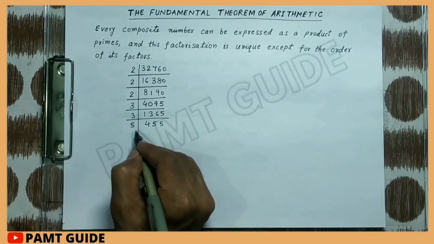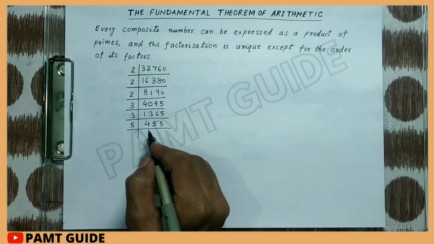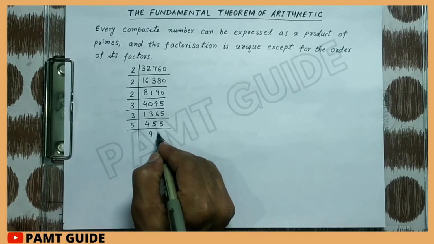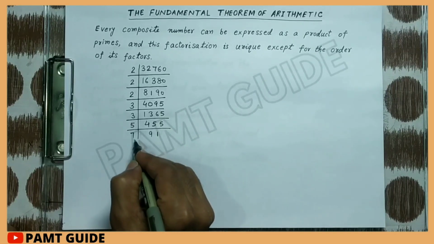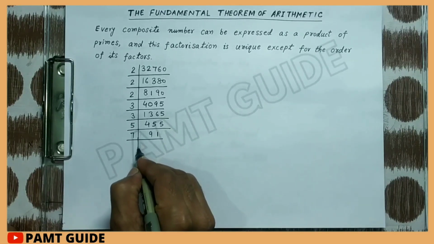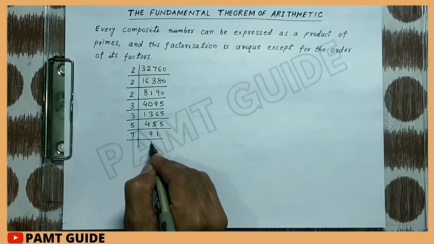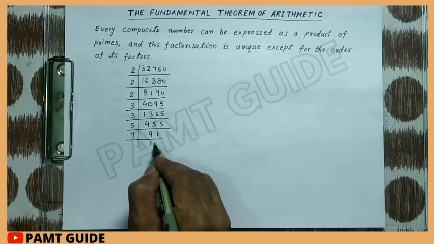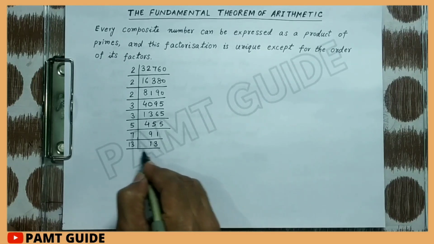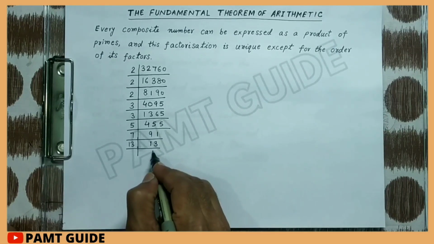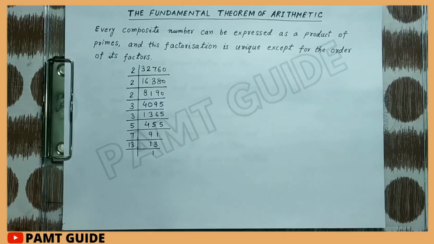Now it is divisible by 5: 5 9s are 45 and 5 1s are 5. Now it is divisible by 7: 7 1s are 7, remainder is 2, 2 1 21, 7 3s are 21. Now it is divisible by 13, so 13 1s are 13.